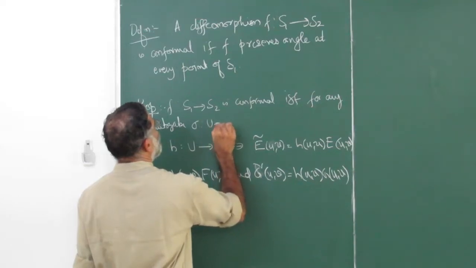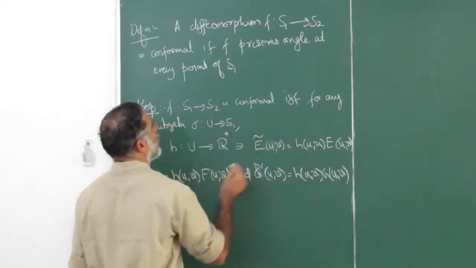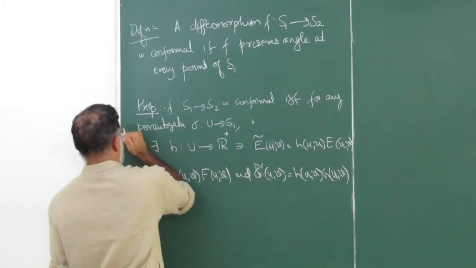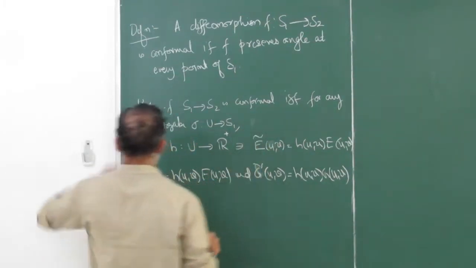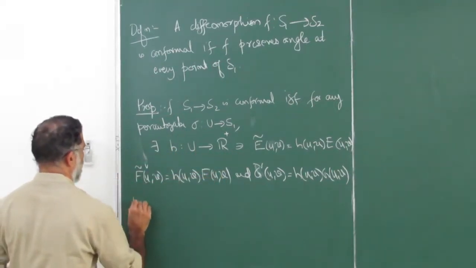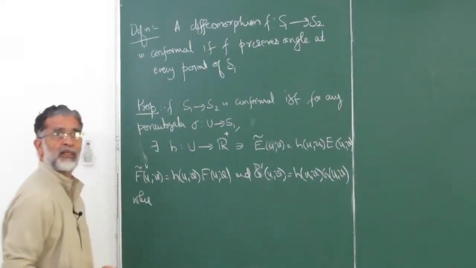Sigma from U to S1, we have a function, R plus, such that this happens, where of course you have to expand in the standard way.